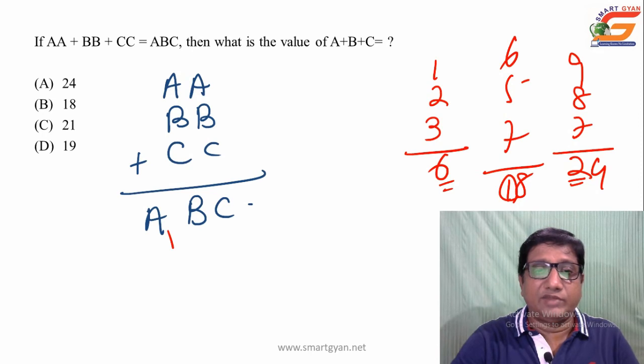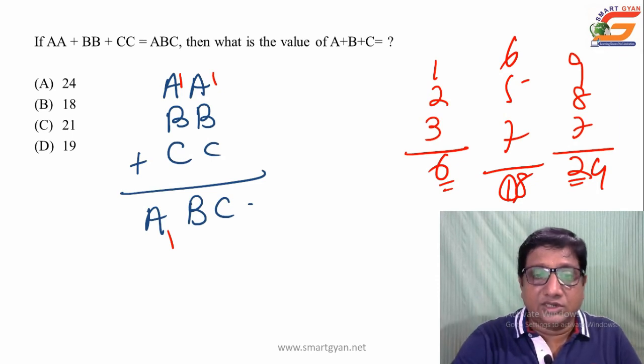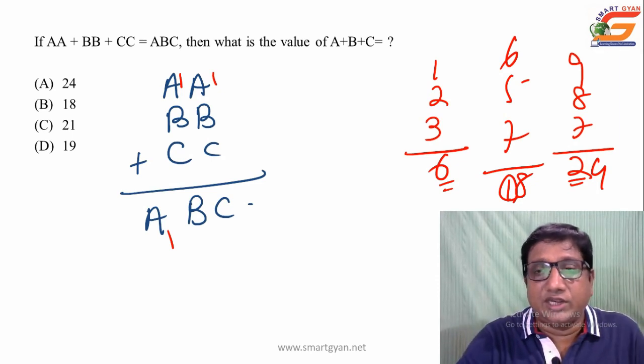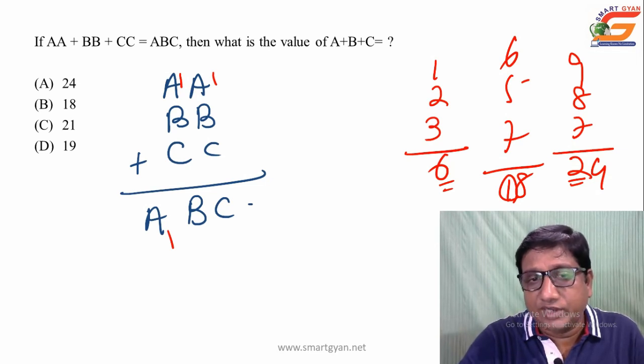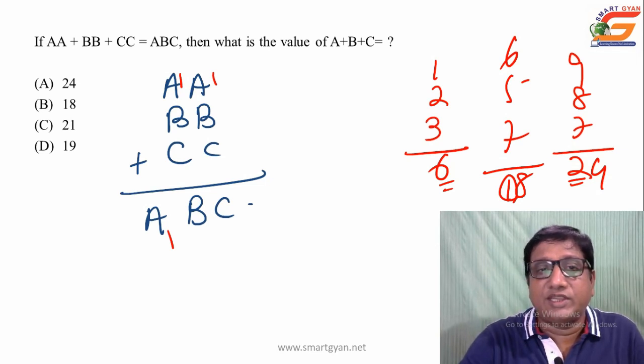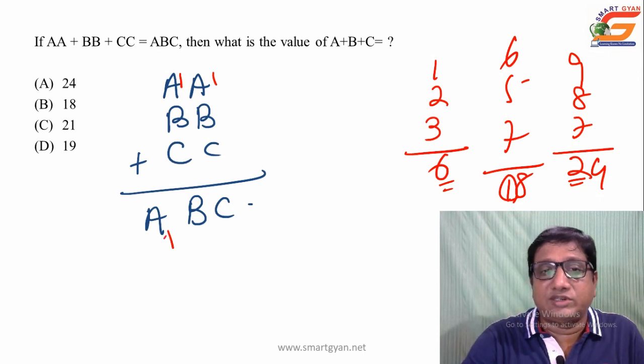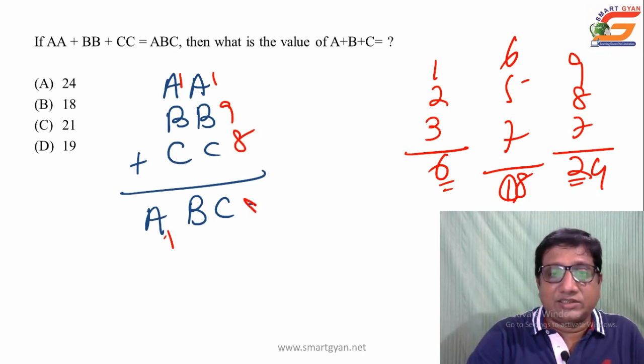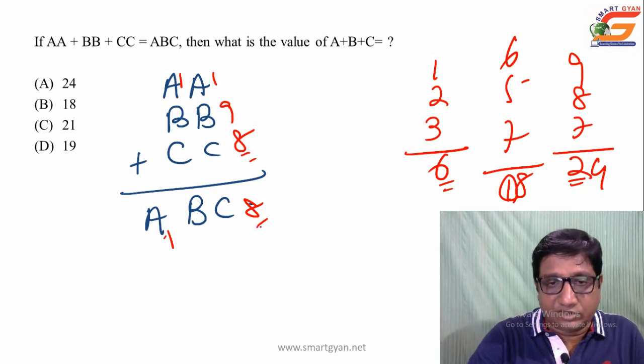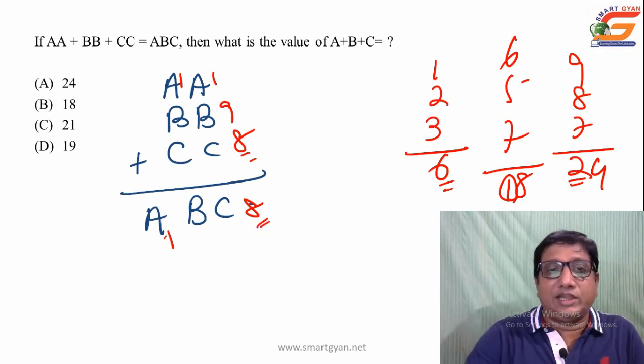Yes, when we got the value of A as 1, then substitute the values as 1 and 1. Then coming to the other values, B and C. You have to take higher order for carried out values. If you take single lower values, then there will be no carried out, so A will not come out. So take higher values like B as 9, C as 8, that is 1 plus 9, 10, plus 8, that is 18. Yes, see here it is 8 and here also 8 is coming, and carried 1.